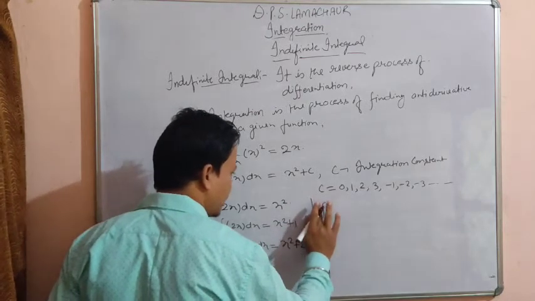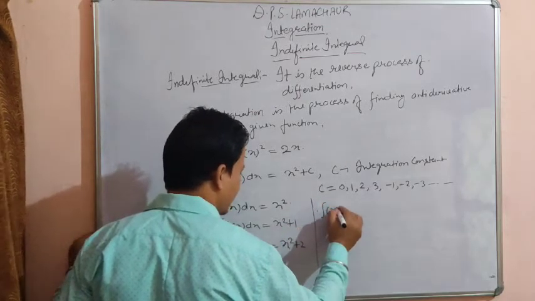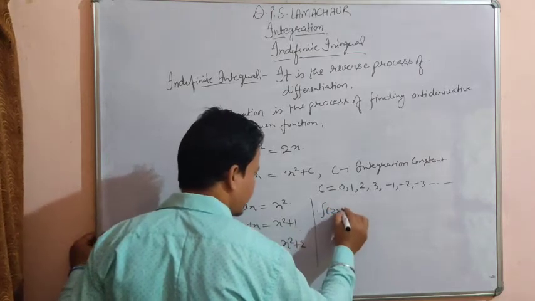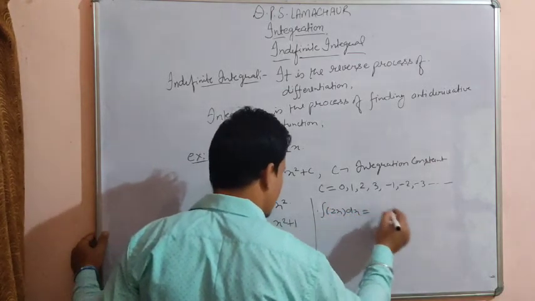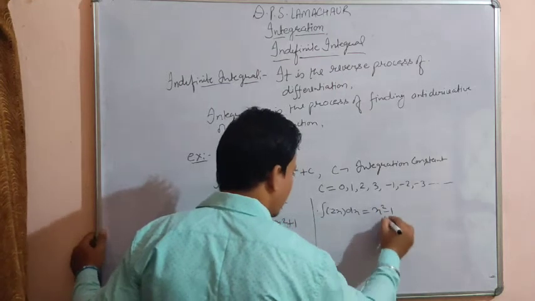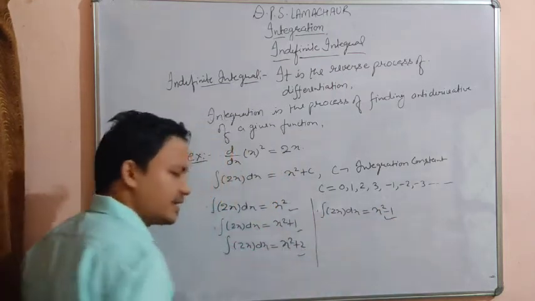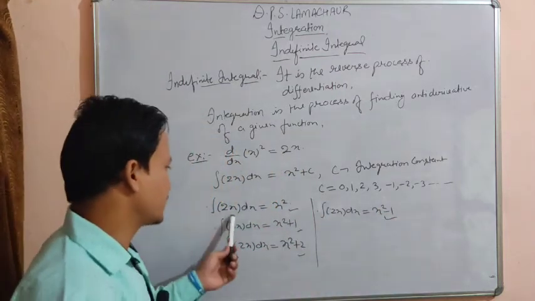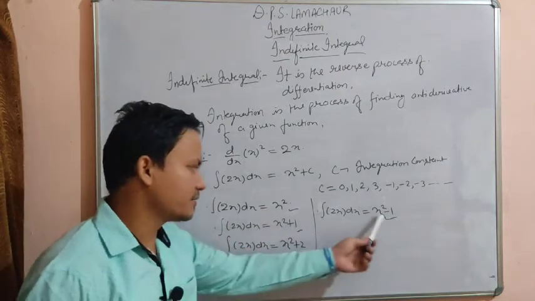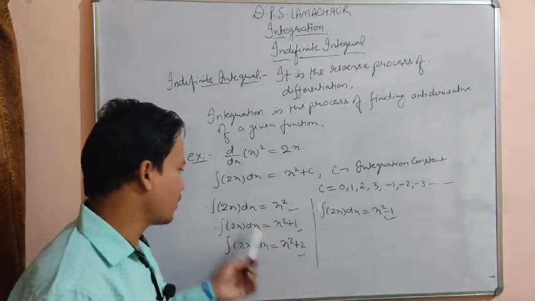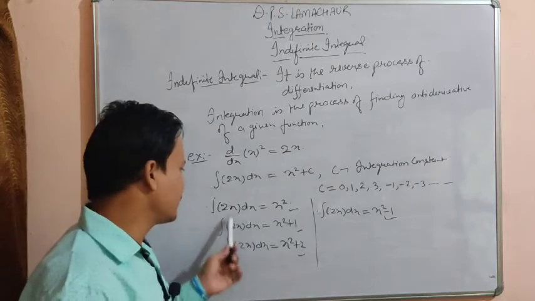Okay. Integration of 2x dx is also x square minus 1. Okay, so these are the antiderivatives of the given function 2x. Either you can say the integration of 2x or you can say the antiderivative of 2x.